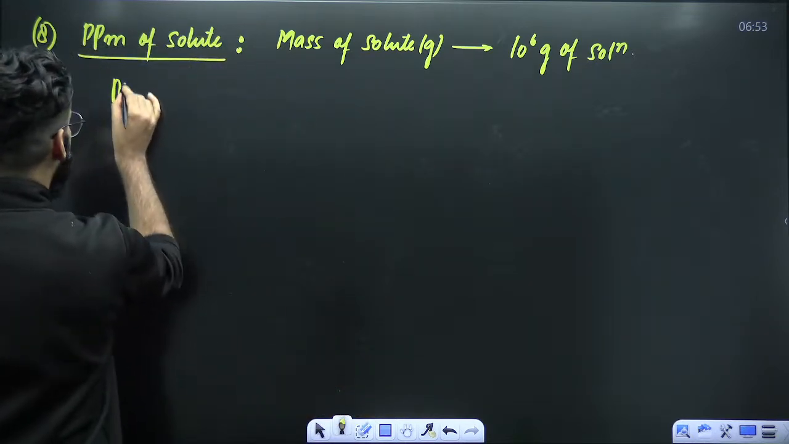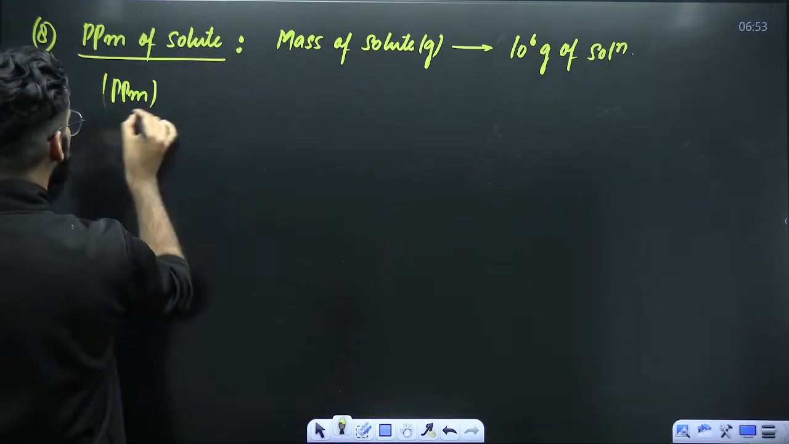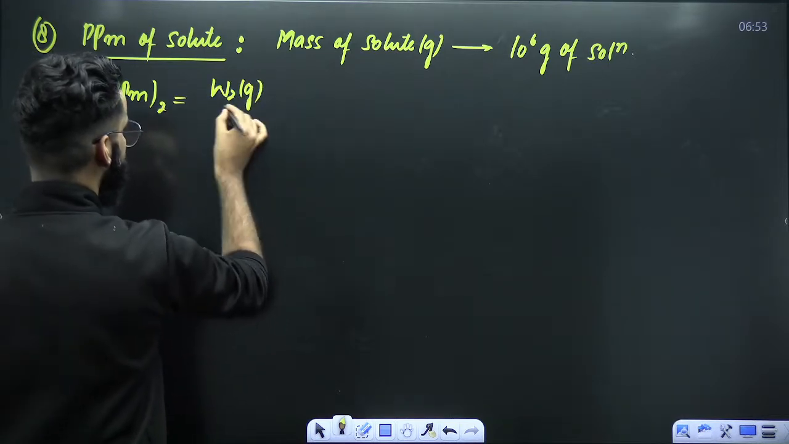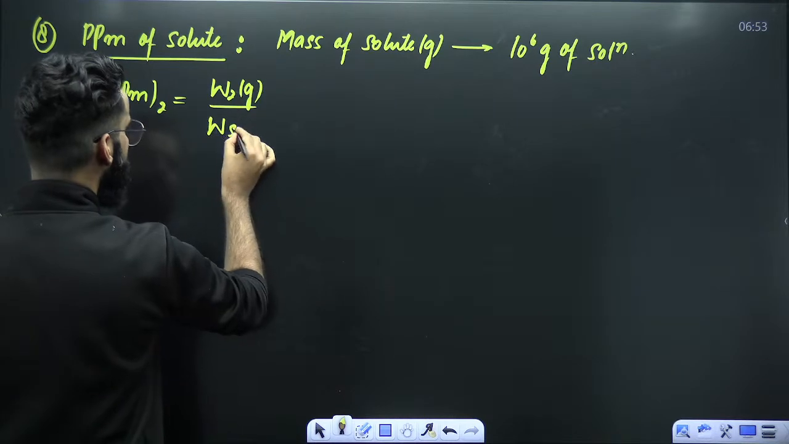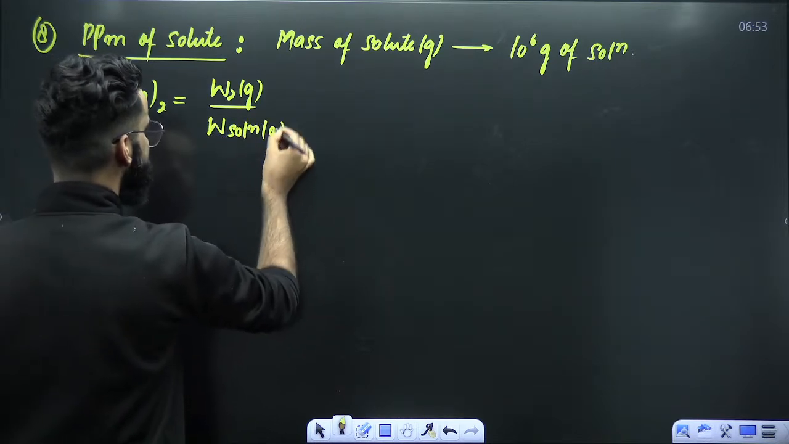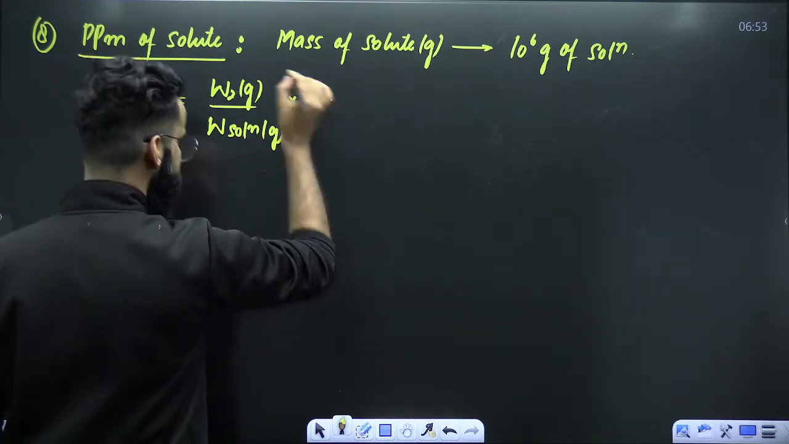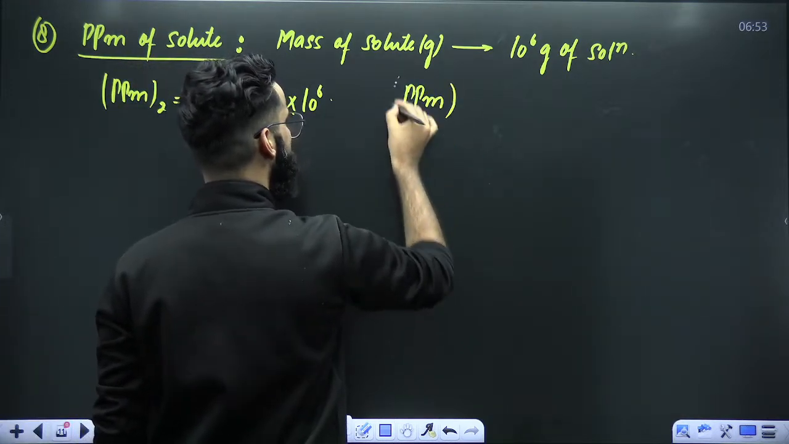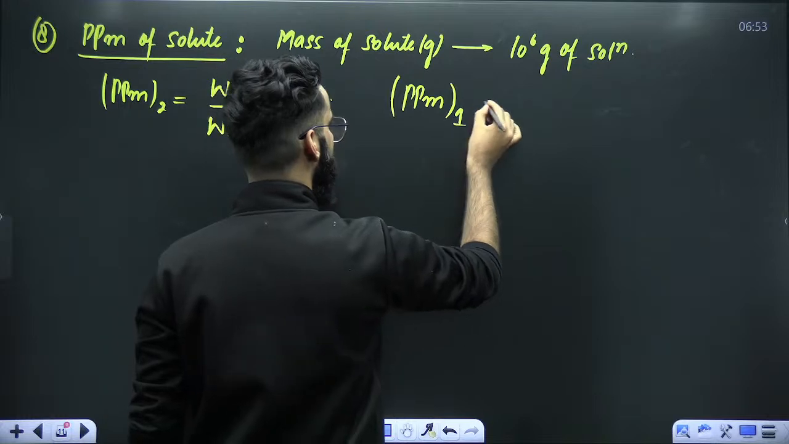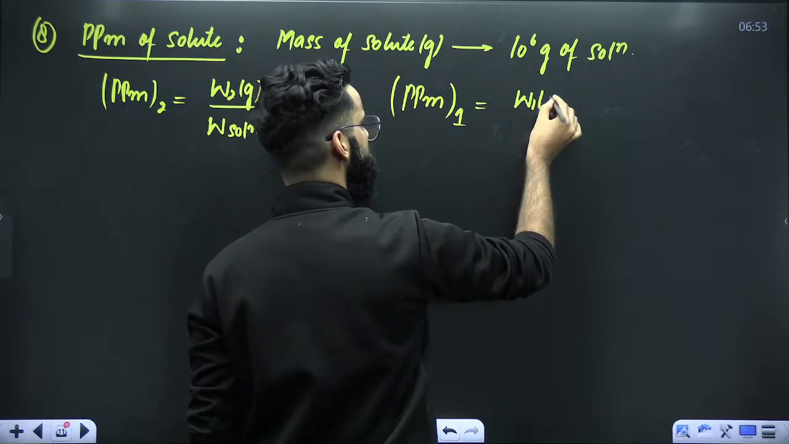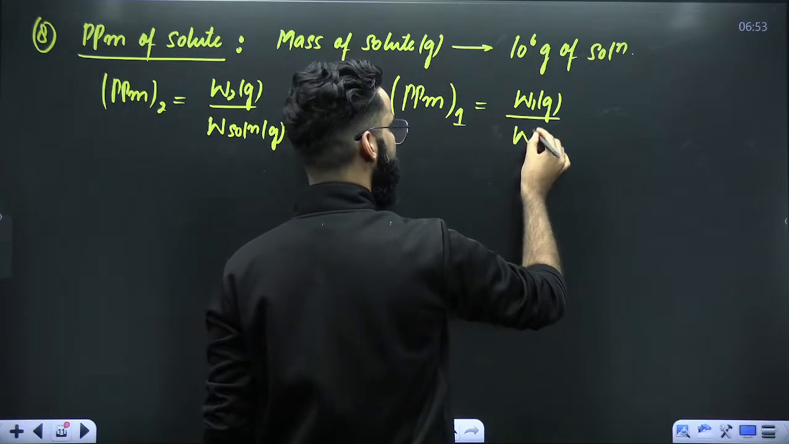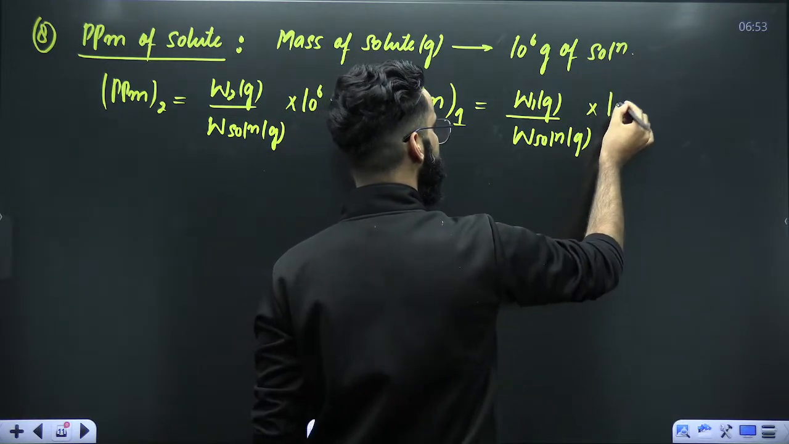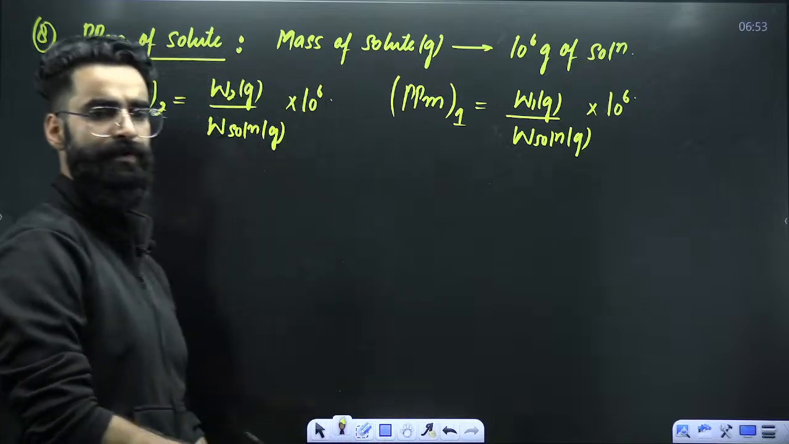Now guys, what is the formula? Parts per million of solute is calculated like this. Mass of solute in grams divided by mass of solution in grams multiplied with 10 raised power 6. Similarly, if I ask you, what about parts per million of solvent? It is going to be equal to mass of solvent in grams divided by mass of solution in grams multiplied by 10 raised power 6. Right?